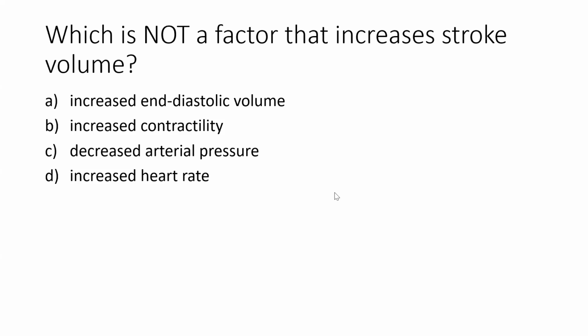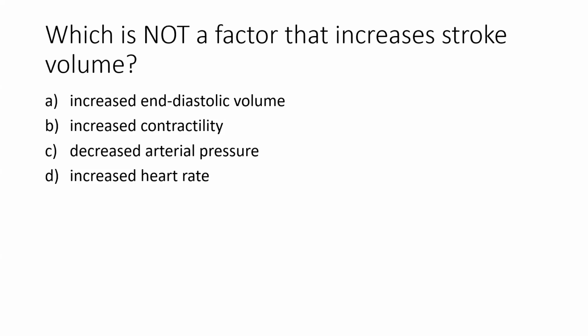All right, so let's look at the answers here. The majority of you selected C, decreased arterial pressure, and the question was, which is not a factor that increases stroke volume? Now, when you think about stroke volume, you want to kind of pause and think about what that is. That's how much blood the heart is ejecting, right? How much is leaving the ventricle and making its way out into the artery. And so if you go through these one by one, we can kind of reason our way through this.